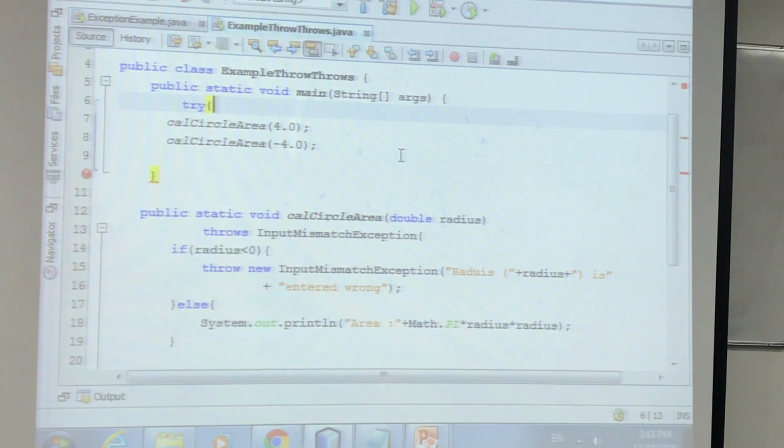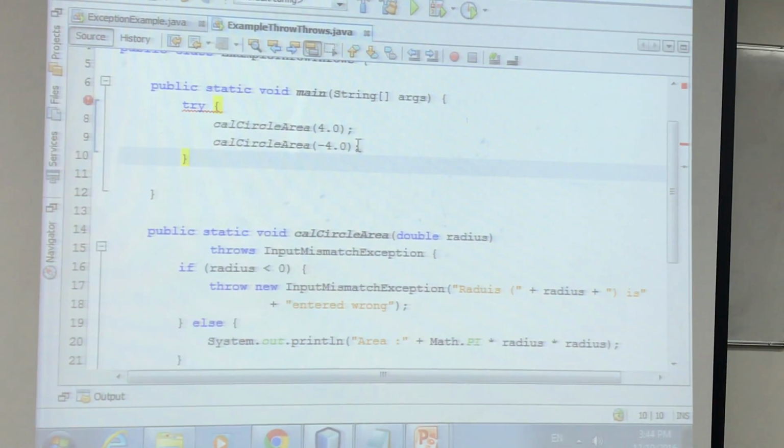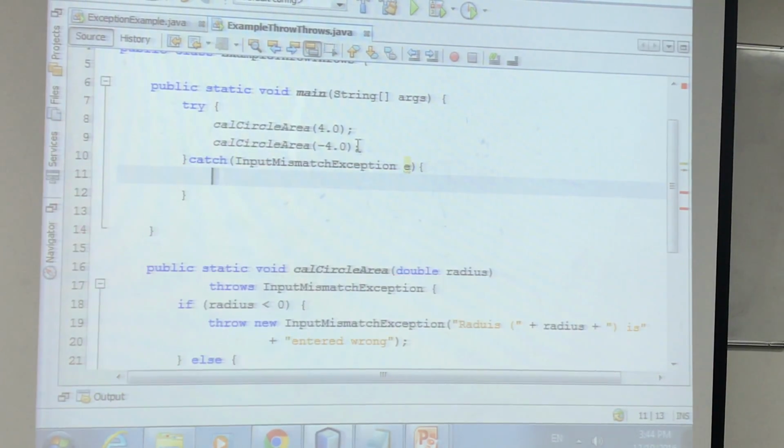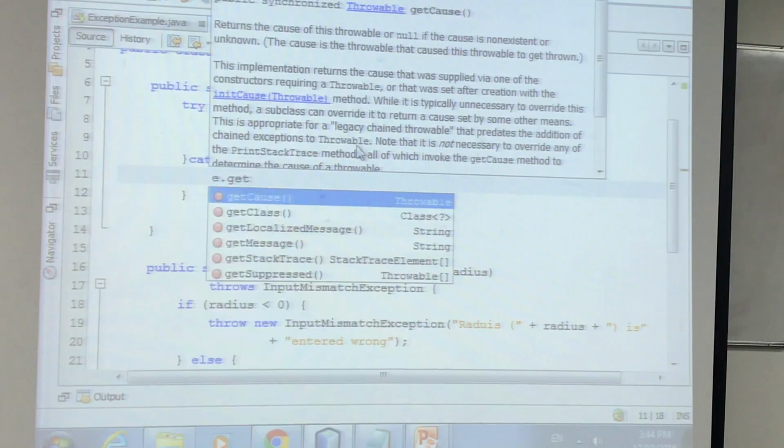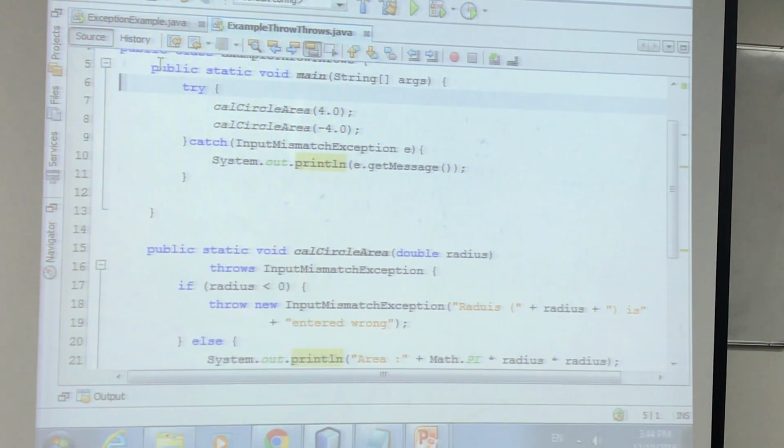So you have to say try, okay, because it returns this to the main. So you say try and then catch, and InputMismatchException e. Now this is what you get. E is the object, okay. So you just say e.getMessage. You see, all these are methods, and it returns a string that you can print. So getMessage is the method that is available in most of the classes. Okay.